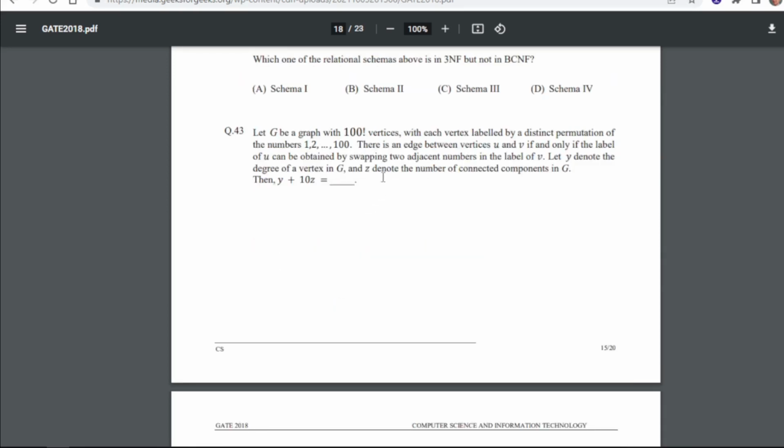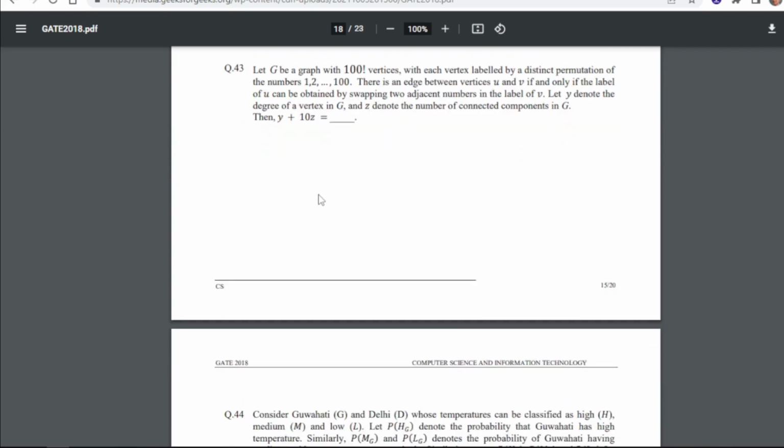43 is: let G be a graph with 100 vertices, with each vertex labeled by a distinct permutation of the numbers 1 to 200. There is an edge between vertices U and V if and only if the label of U can be obtained by swapping two adjacent numbers in the label of V. Let Y denote the degree of vertices in G and Z denote the number of connected components in G. Then Y plus 10Z equals what? So for 43 our answer is 109.